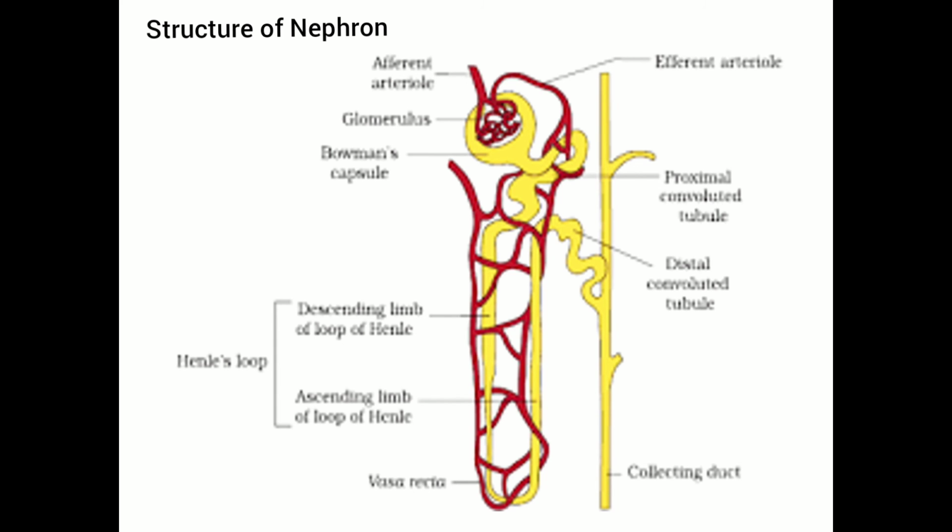So there are two types of nephrons, juxtamedullary nephrons and cortical nephrons. Then vasa recta. The efferent arteriole forms a fine capillary network around the renal tubule called the peritubular capillaries. A minute vessel of this network, which is U-shaped and runs parallel to the Henle's loop, is called vasa recta.